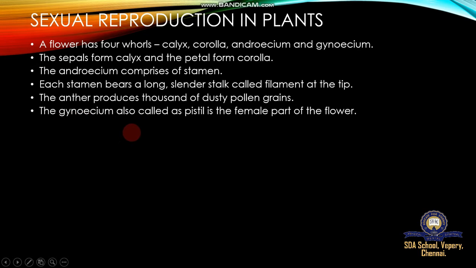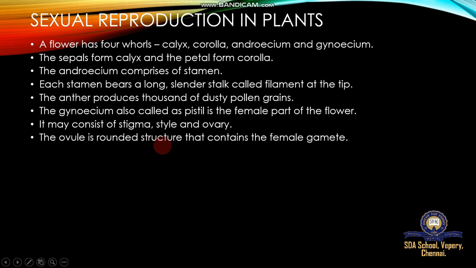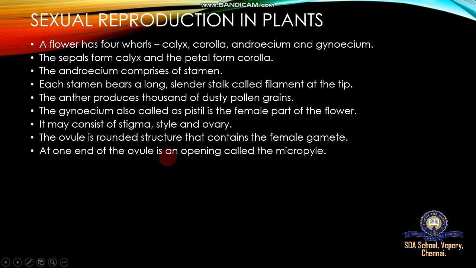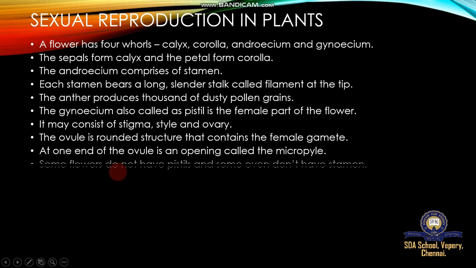The gynoecium, also called the pistil, is the female part of the flower. So four whorls: calyx, corolla, androecium, gynoecium. The first two whorls are called non-essential whorls. The inner two whorls are called essential whorls because they are directly involved in reproduction. The gynoecium consists of stigma, style and ovary. The ovule is a rounded structure that contains a female gamete. At one end of the ovule is an opening called the micropyle.